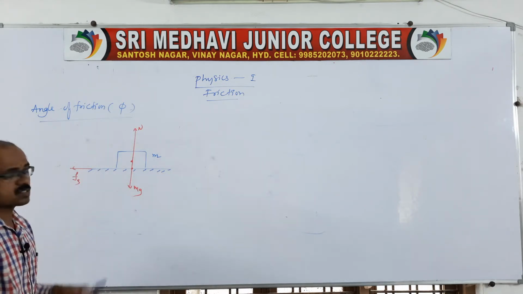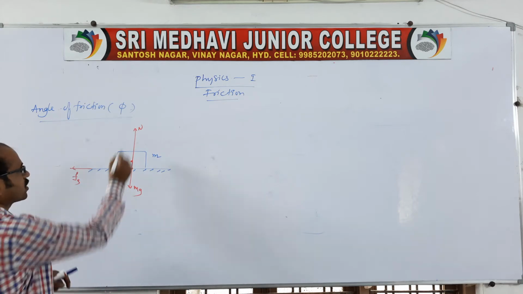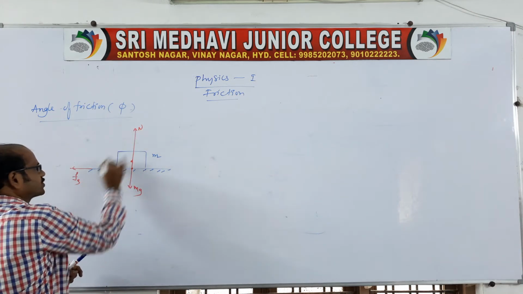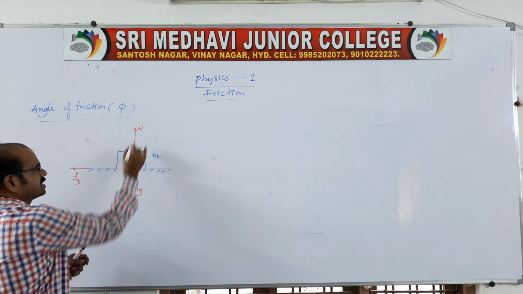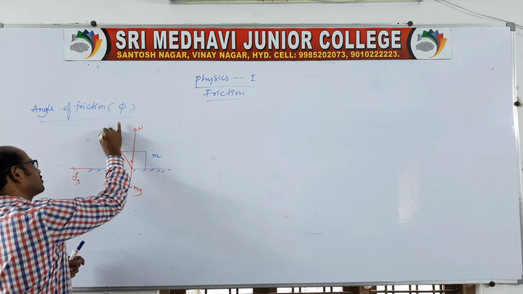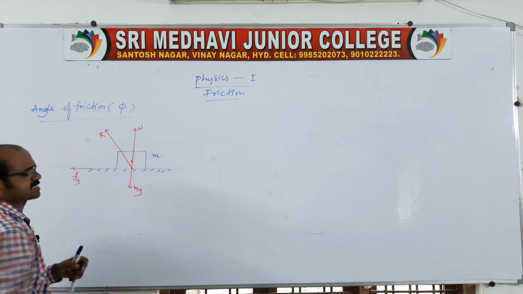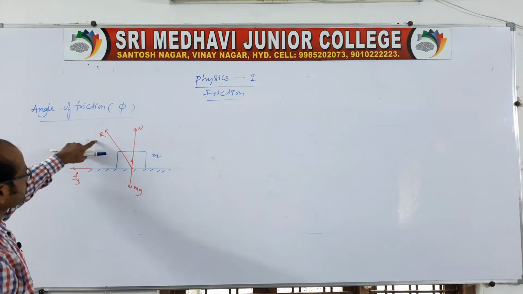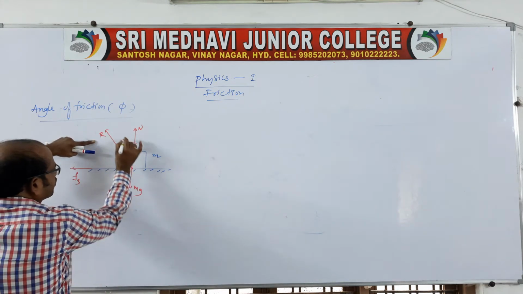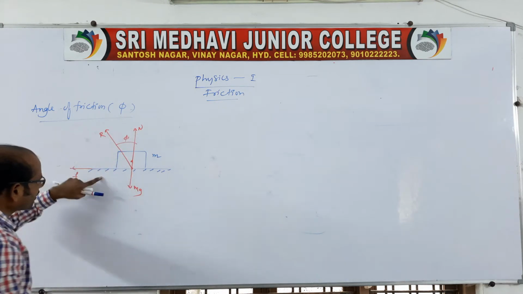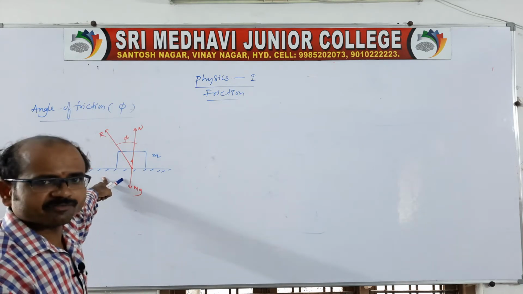This 2R we can also call the contact force. There are contact forces, these two forces which are acting perpendicular. For these two forces, the normal and friction, the resultant is acting like this. The resultant is making an angle phi with the normal. This angle is nothing but the angle of friction.